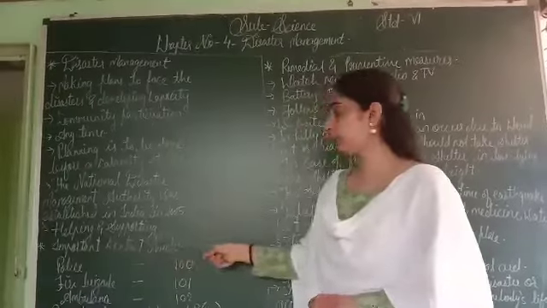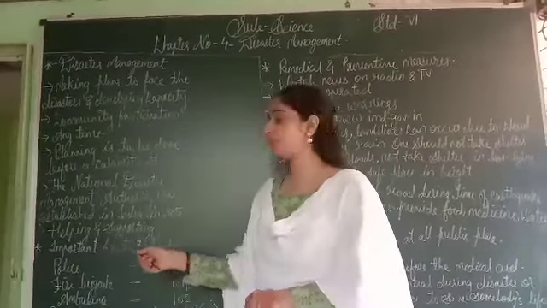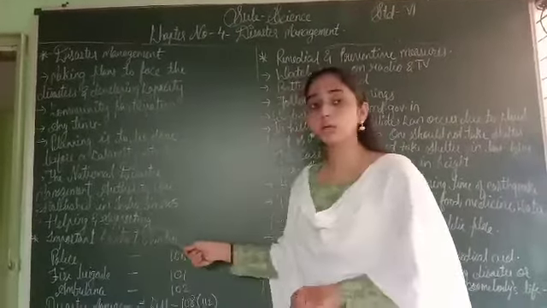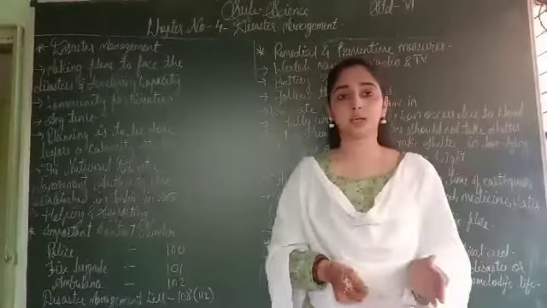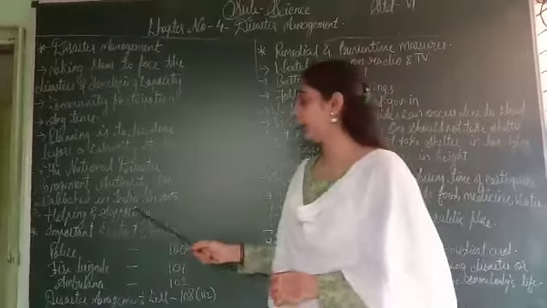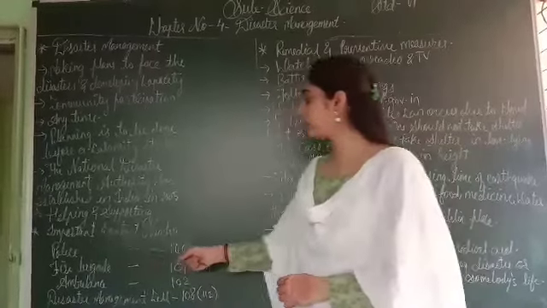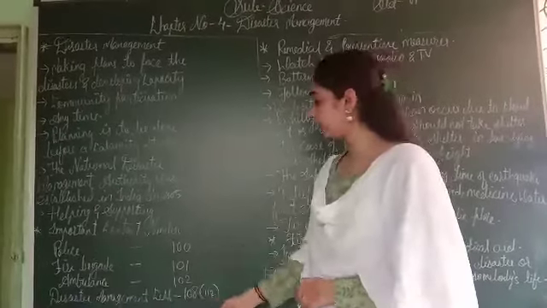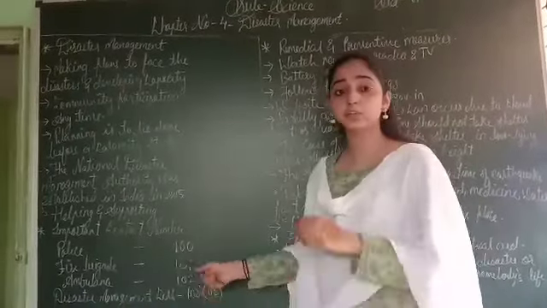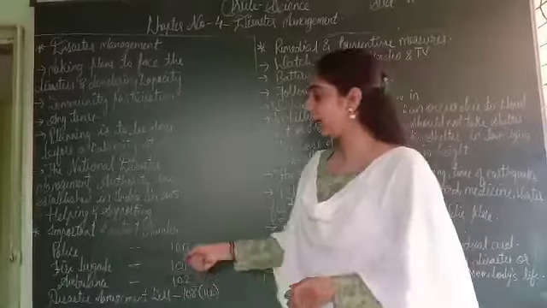Helping and supporting. We are living in society, so we have to help and support the people who are affected by disaster. That means we have to give moral support to those people. Next, important contact numbers. In time of disaster, these contact numbers we should know by heart to call at that time.